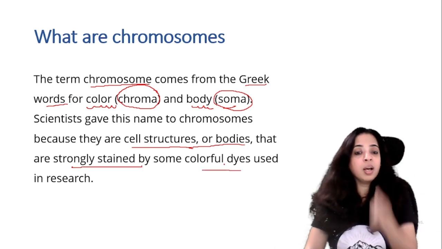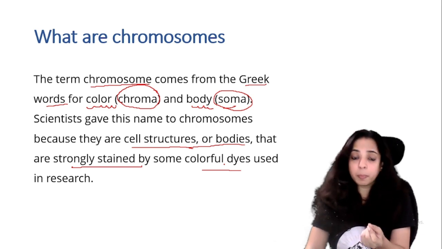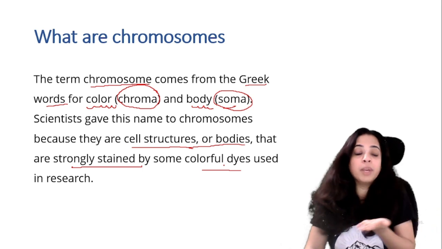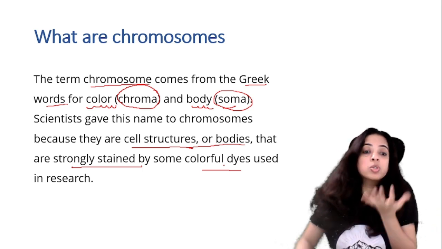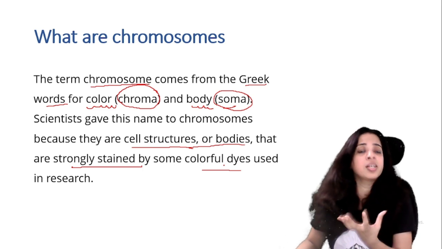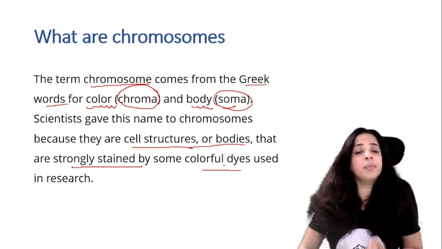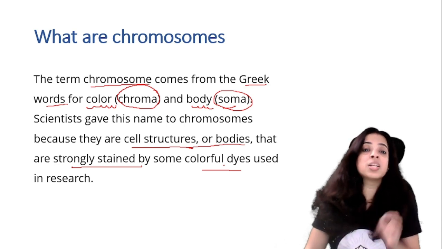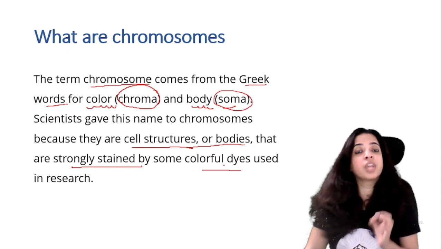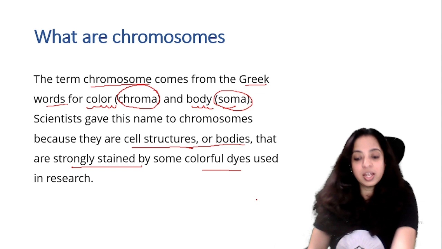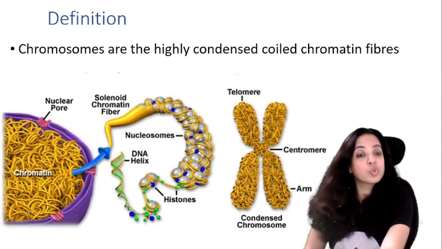When you take a plant cell or animal cell and put some colored dyes on it, you are able to see it under a microscope. These chromosomes are stained very strongly, so their color shows up very dark. So we are easily able to see those chromosomes under a microscope. So what are chromosomes? They are those bodies in a cell which get stained by a colorful dye very strongly. That is why they have been given the name chromosomes.